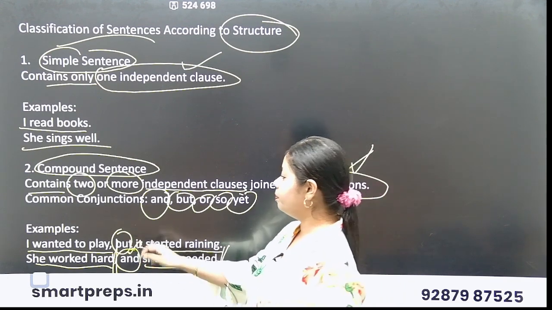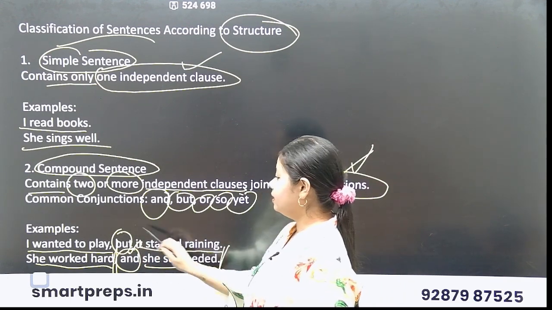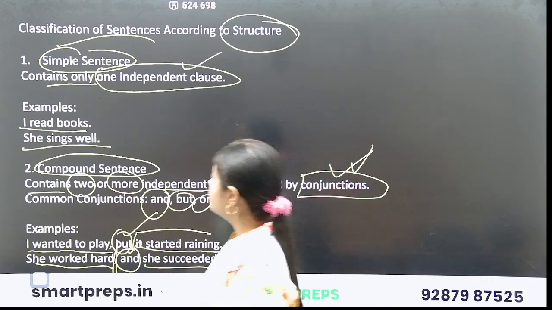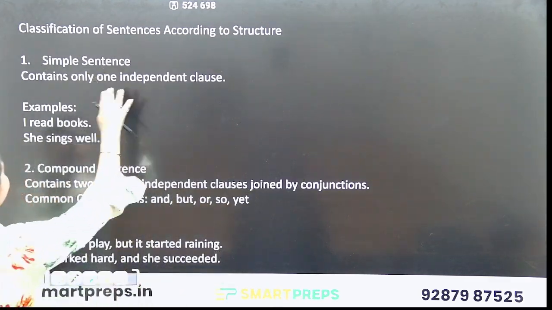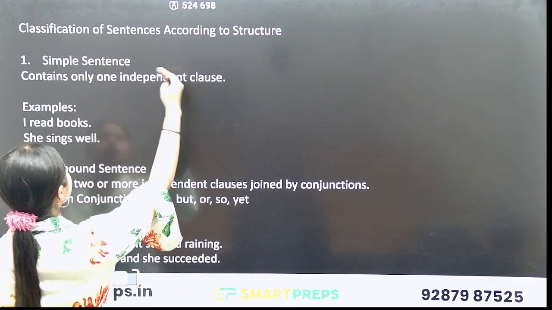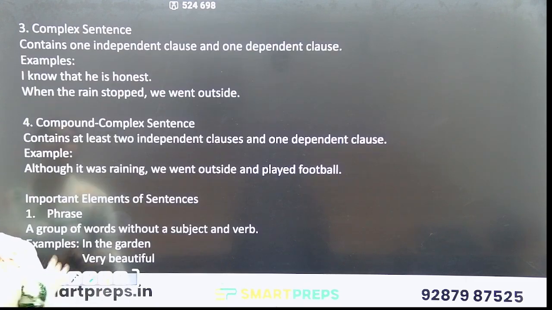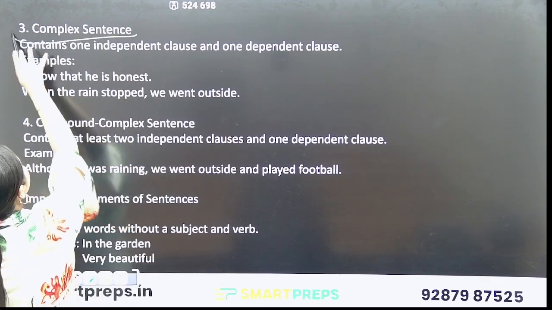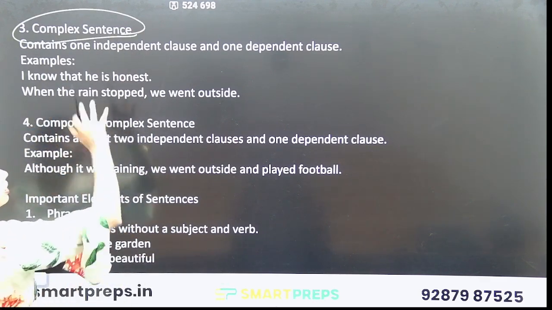I wanted to play, it started raining. These are what? Independent clauses. It's joined by but. So, these are two types of sentences we understood by structure: simple sentence and compound sentence. Let's understand more about sentences classified through structure.